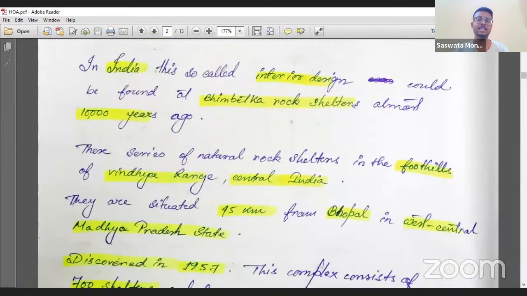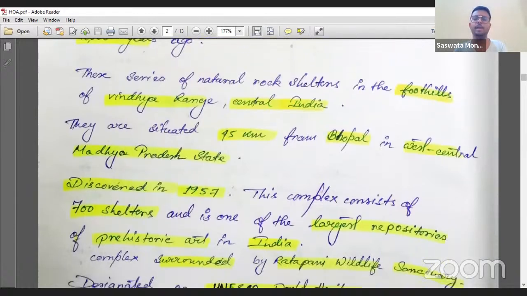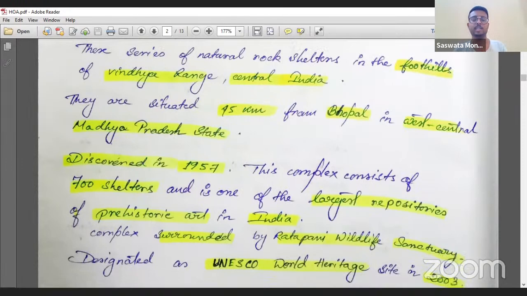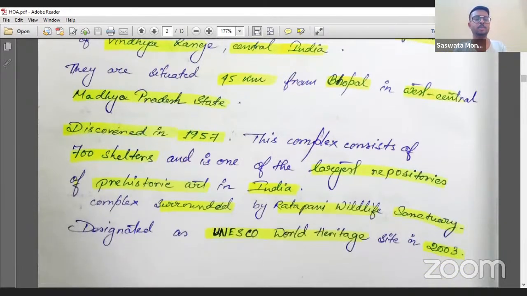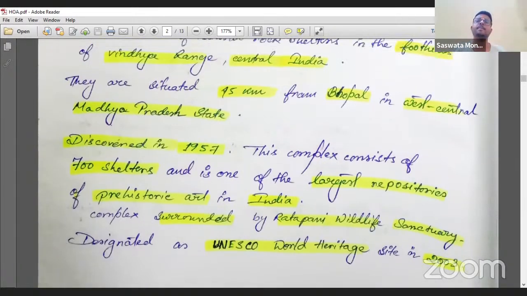Now see, in India, so-called interior design could be found at the Bhimbetka rock shelters almost 10,000 years ago. It is a series of natural rock shelters in the foothills of the Vindhya range in central India. They are situated 45 kilometers from Bhopal in west central Madhya Pradesh. Discovered in 1957, this complex consists of 700 shelters and is one of the largest repositories of prehistoric art in India. The complex is surrounded by the Ratapani Wildlife Sanctuary and was designated a UNESCO World Heritage Site in 2003. Everything that could be provided about that particular rock shelter has been given over here.